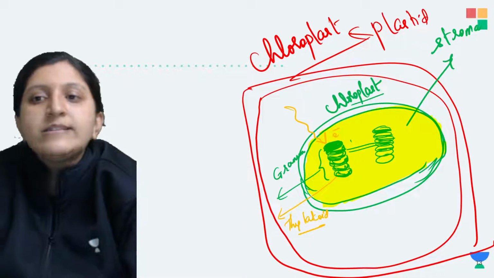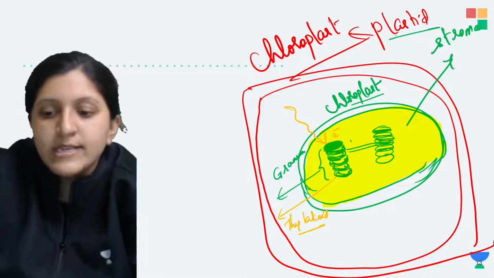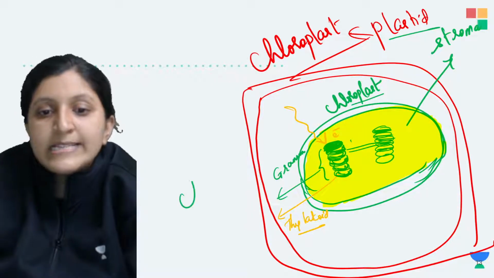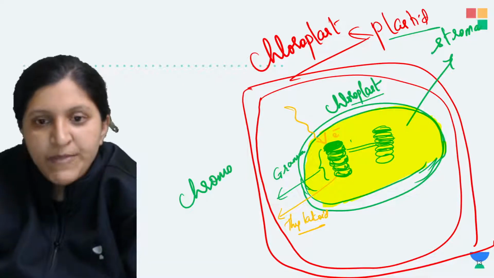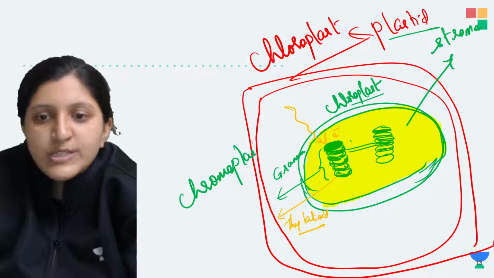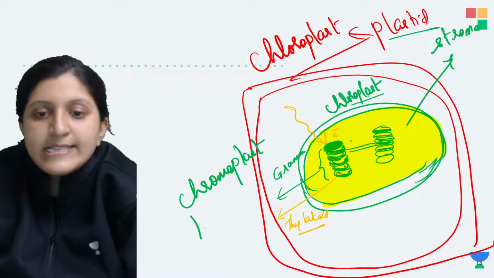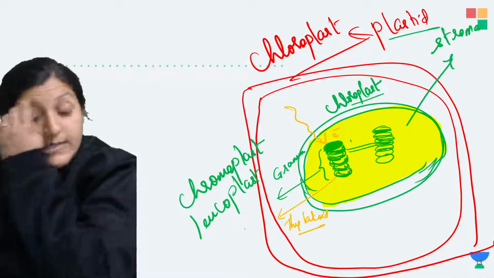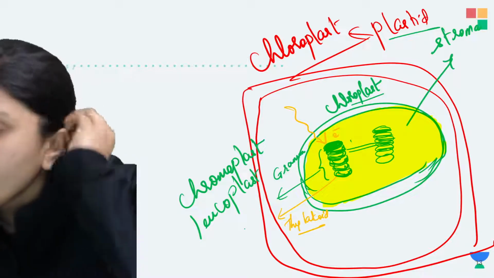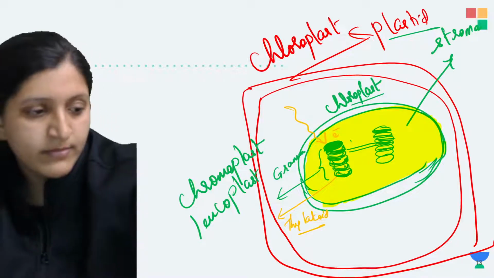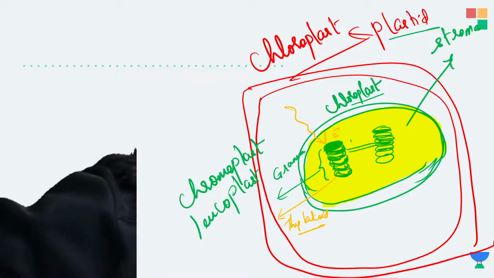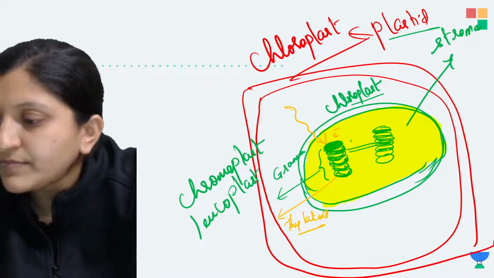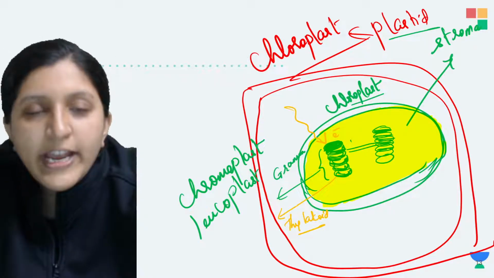So chloroplast comes under the plastid, and also there is a chromoplast. Okay, so there is chromoplast, there is chloroplast, and there is a leucoplast. Anybody knows what is chromoplast or what is leucoplast? No idea on this.